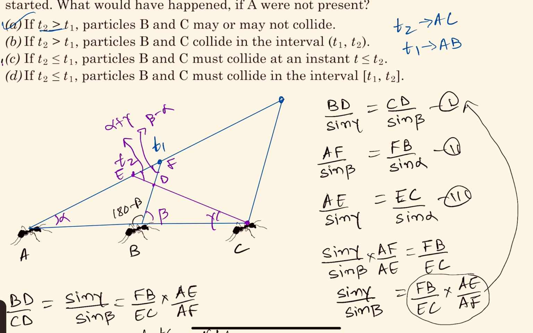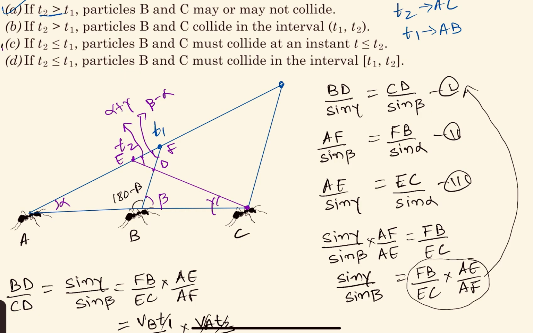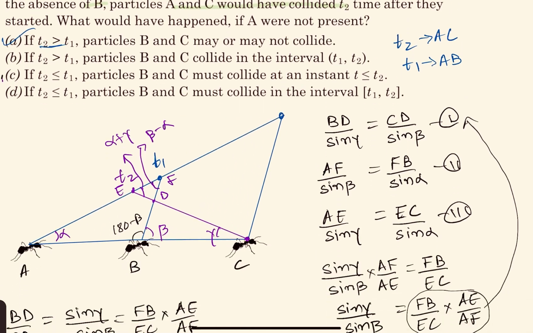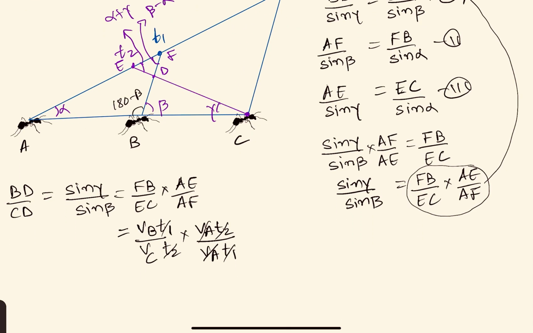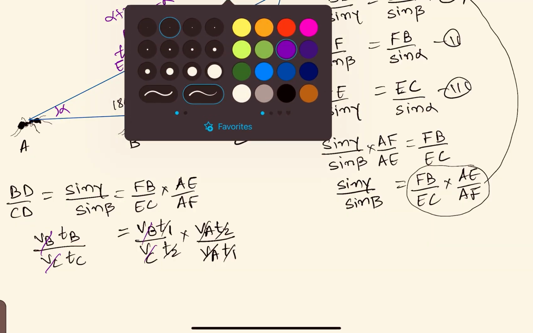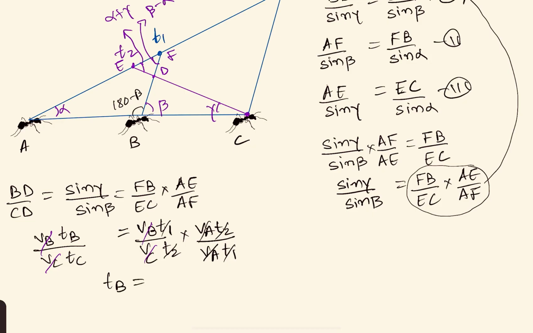Remember, earlier I told you that let's take the time taken by particle B to reach over here. Let's consider that as TB, and let's consider this as TC. So what we can write here is that VB into time taken by B, TB, divided by VC into time taken by C, TC, is equal to this thing. Okay. So now what you can see, VB by VC you can cancel from both sides. So what you get? You get that TB is equal to TC.